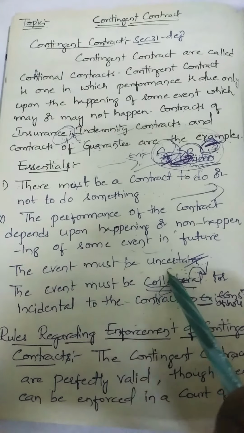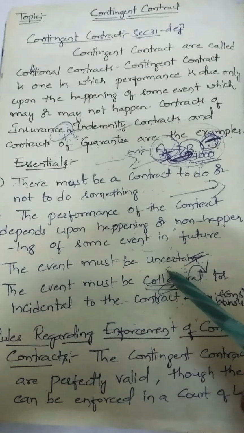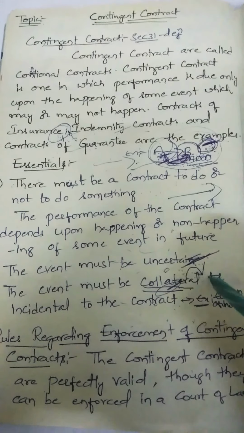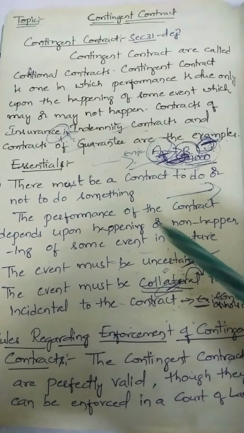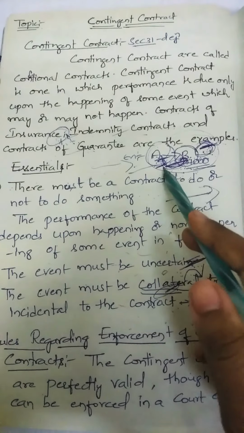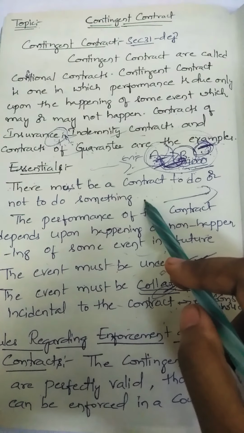Next, the event must be uncertain. It means for whatever purpose they are entering, that purpose must be uncertain. What is the meaning of uncertain here? Uncertain means unclear, not clear, not definite. It means if they enter into a contract for things that are not clear, then this also comes under a contingent contract.